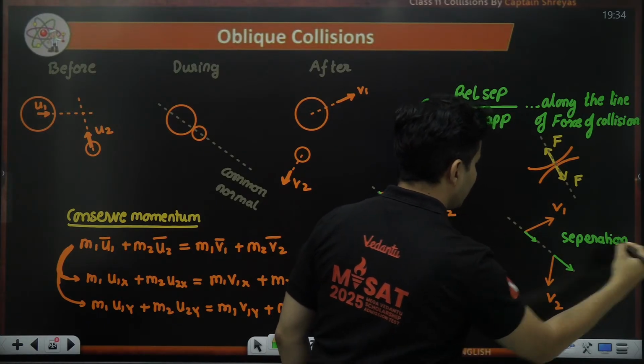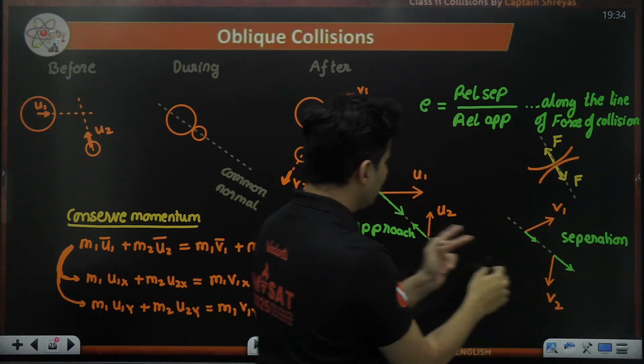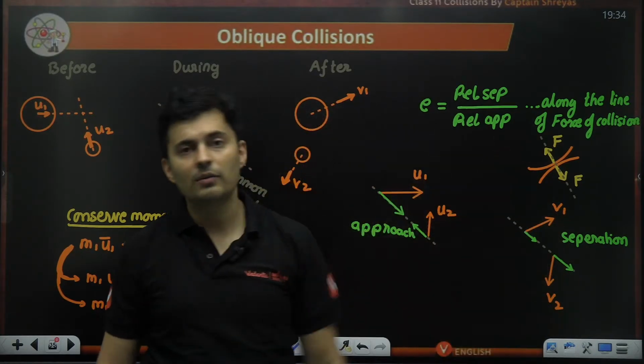Okay, this is separation. Forget the orange lines. Just consider the green lines. They are separating away from each other. Here they were approaching. So take their ratio. That will give you the value of E.